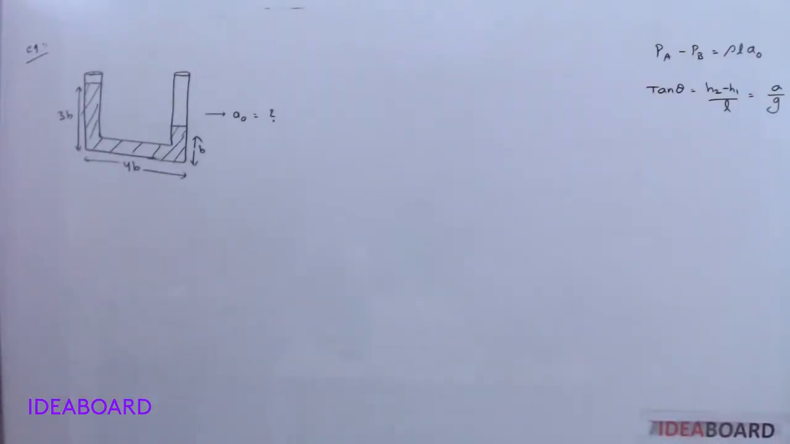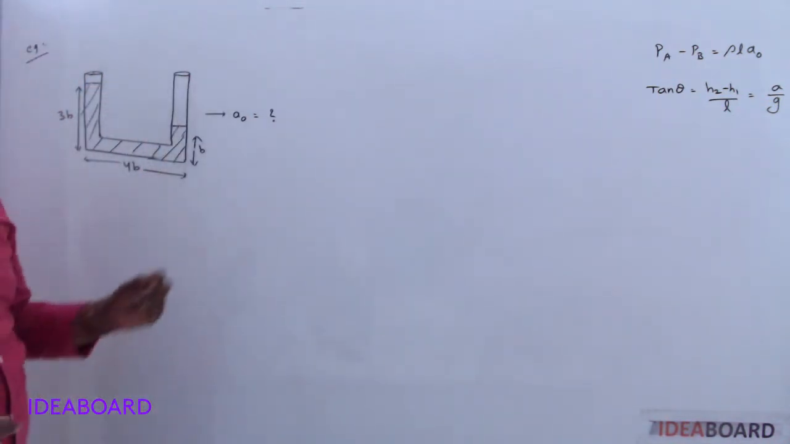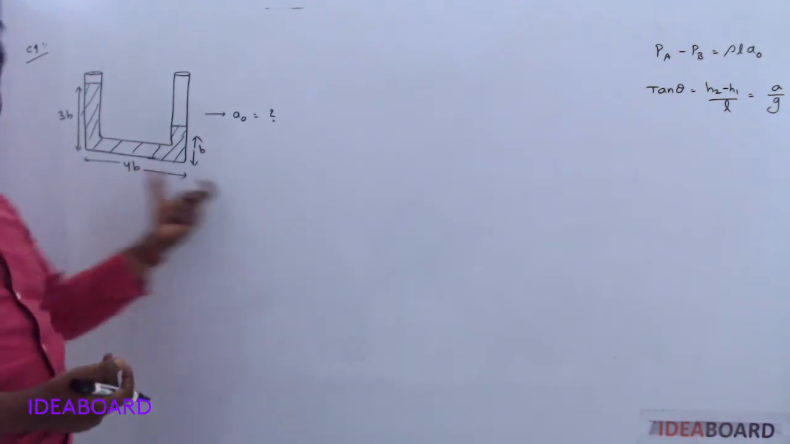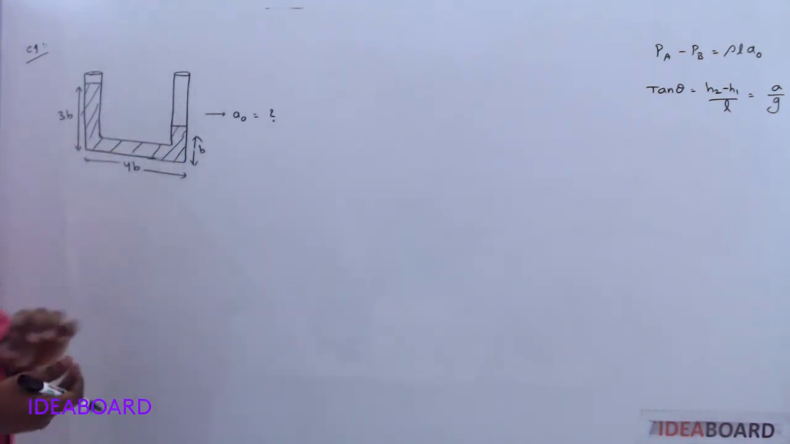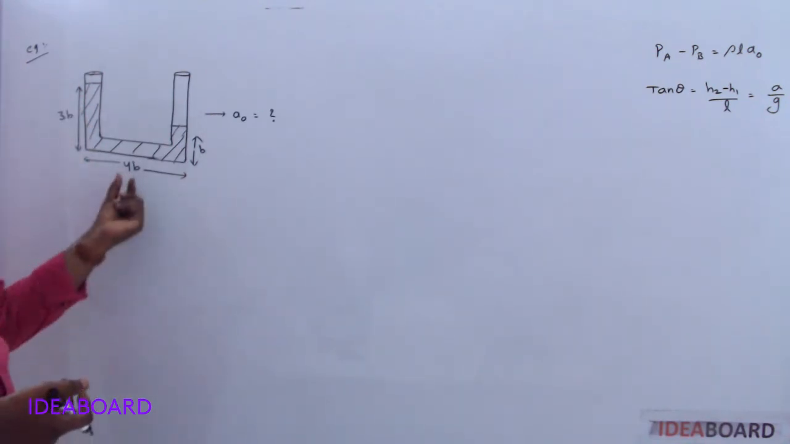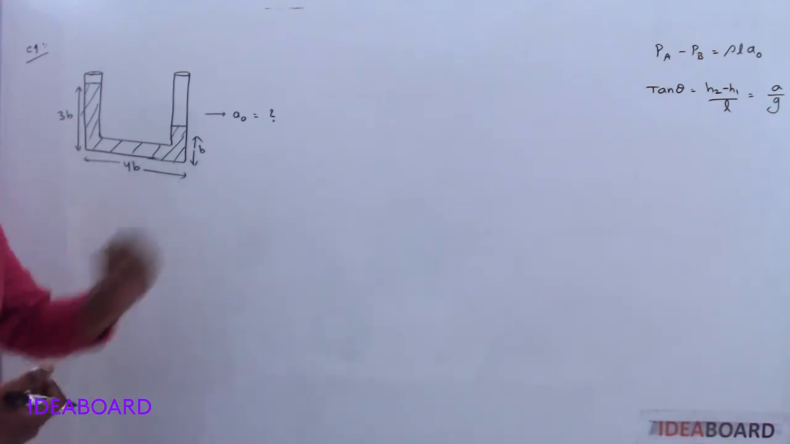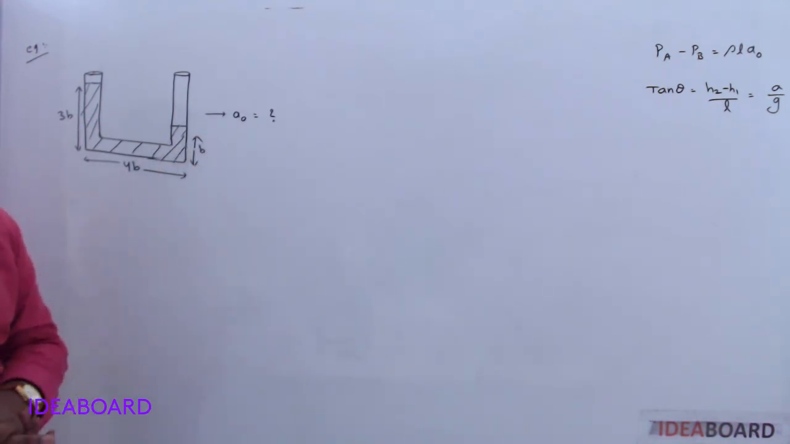Let us try to solve this example. They took one U-shaped tube. Here some liquid will be there. Whenever it is accelerated, here the liquid height becomes b, and this side height is 3b, and the length of this horizontal tube is 4b. Can you find the value of A naught?